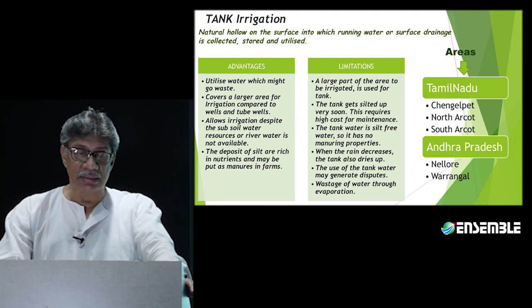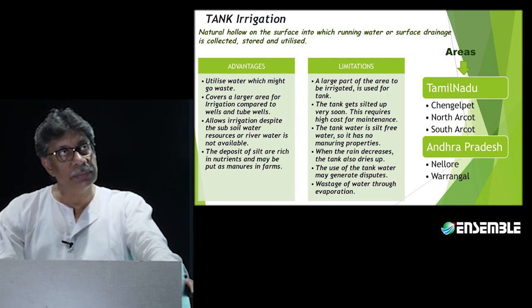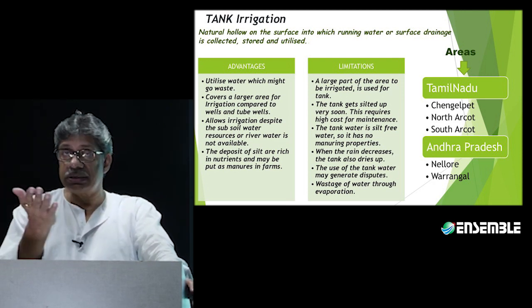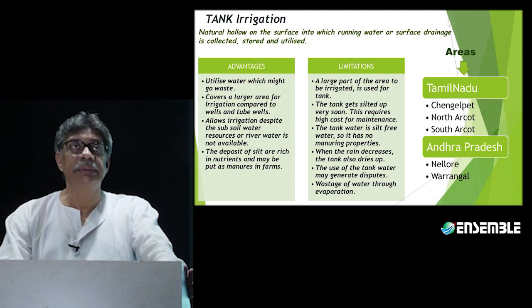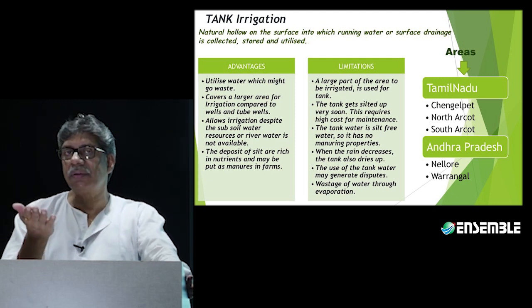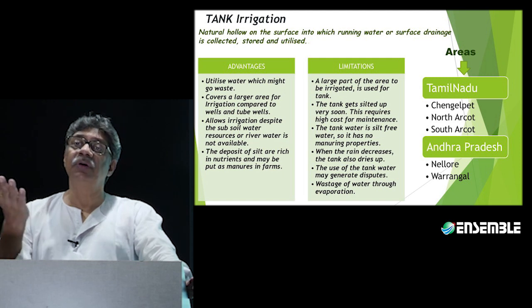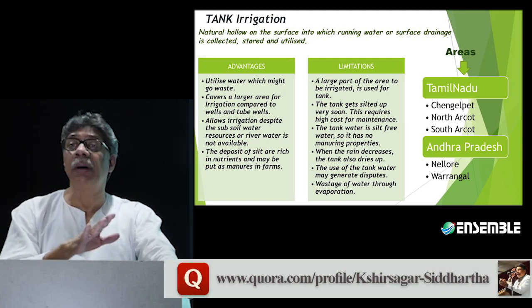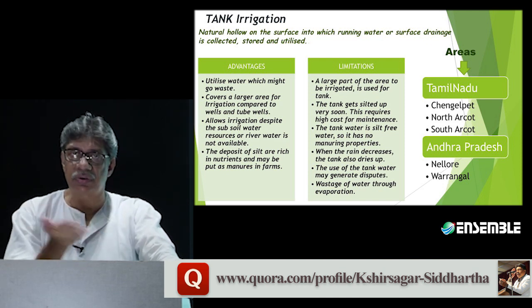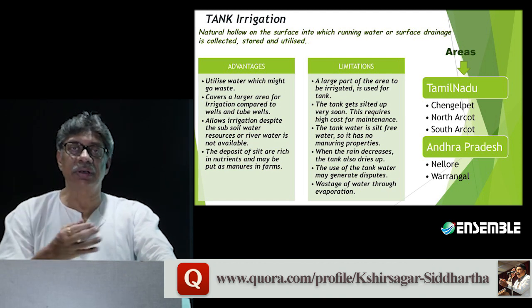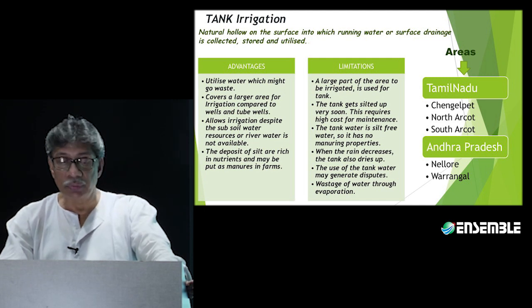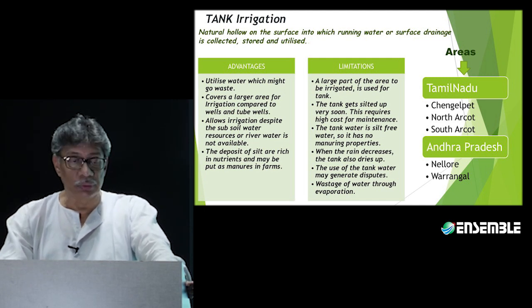Tank irrigation has certain advantages and disadvantages. For example, a tank helps utilize water which can otherwise go waste. Tank irrigation is found in all those regions where the surface is rocky. Now, we talked about the fact that tank irrigation can never function well in the northern part of the country because all the water will sink. It requires a condition where the terrain is rocky, where the base is rocky, so that it does not allow the water to sink at all. That is one. So, it can utilize water which might otherwise go waste.